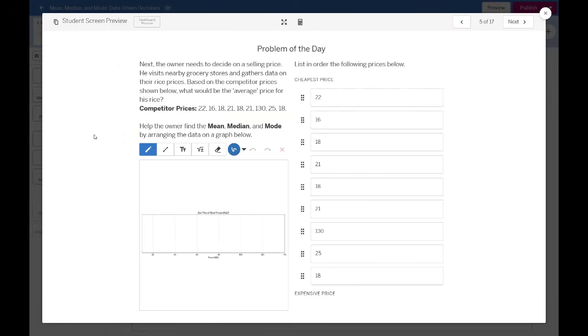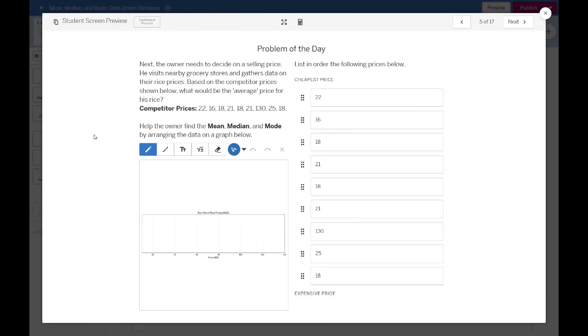Next, we have the problem of the day. Since we know already what will be the kilograms per rice bag, the next question is, how are we going to decide on the selling price of that rice bag? So, of course, he visits the nearby grocery stores and gets their data on the rice prices. Based on the competitors' prices, we have the following numbers.